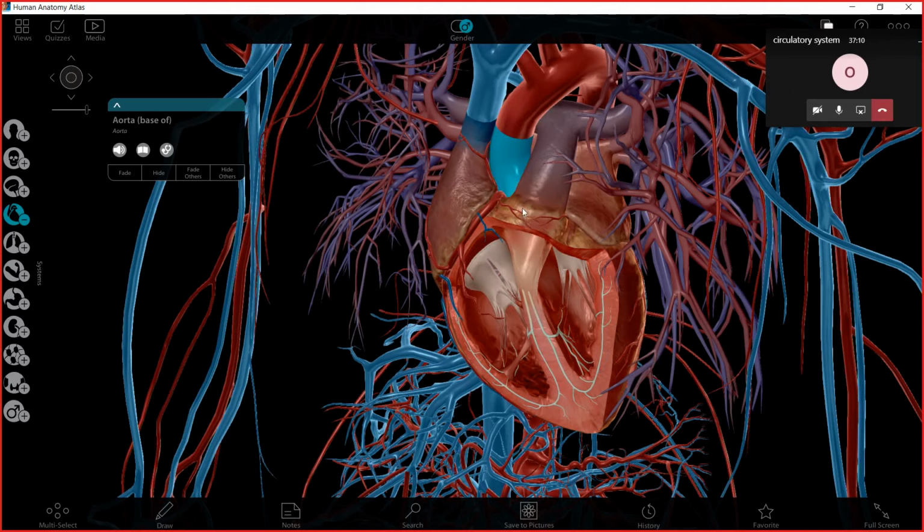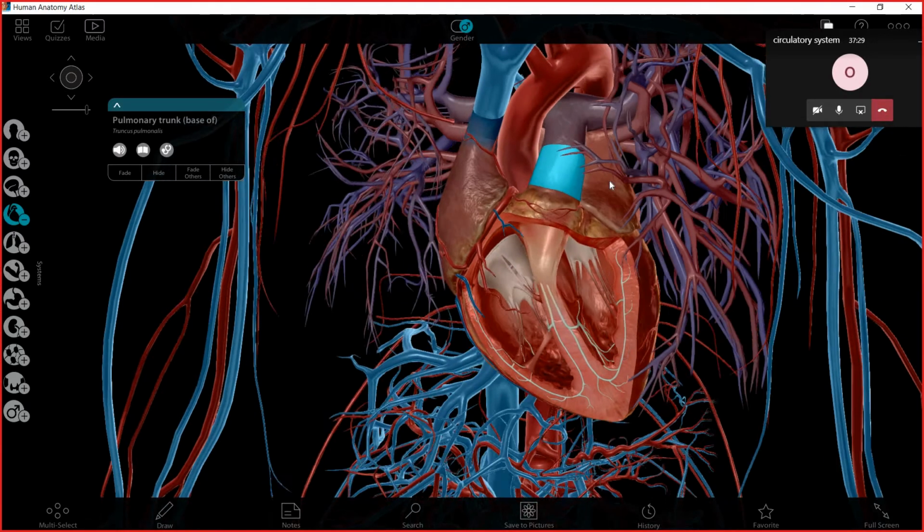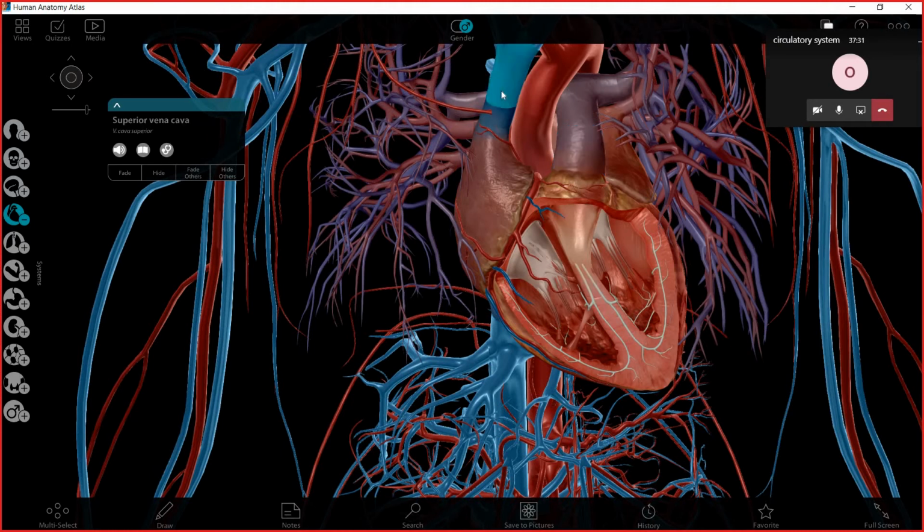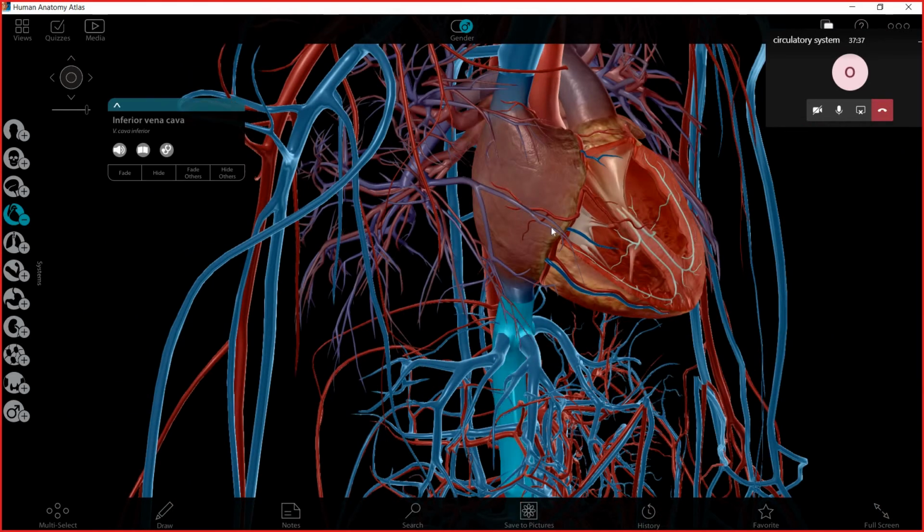Aorta carries the blood also from the heart, but not to the lungs, but to the whole body, to all body parts. So these first two carry the blood from the heart to body parts. Then we have other two. This is the superior vena cava, and down there this is the inferior vena cava.